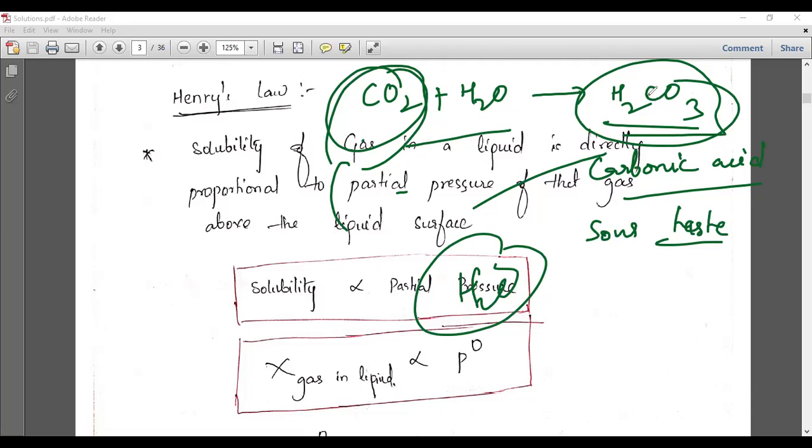So if you open the lid, the pressure decreases. So what happens? The CO2 easily escapes from the cool drink bottle, and the remaining water will be there. So you cannot get any taste. You have to understand these things.